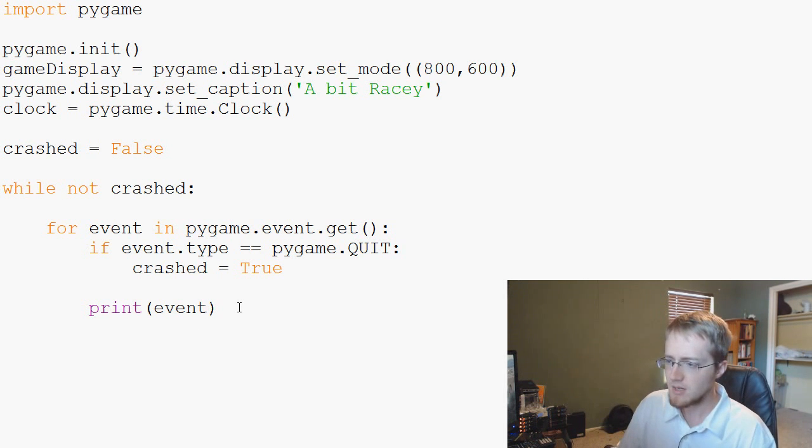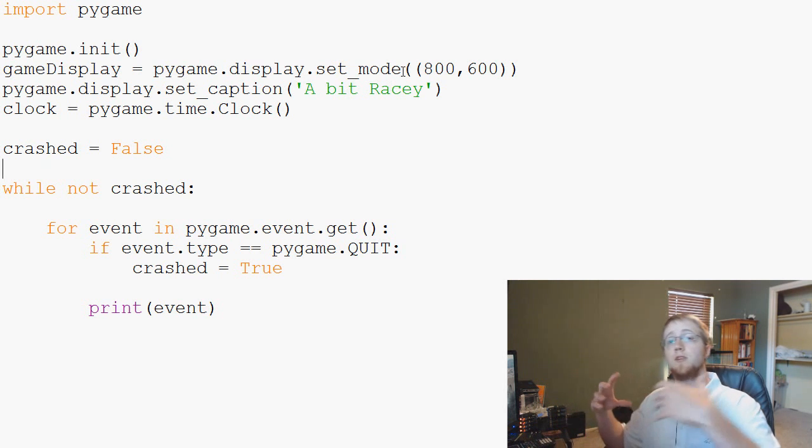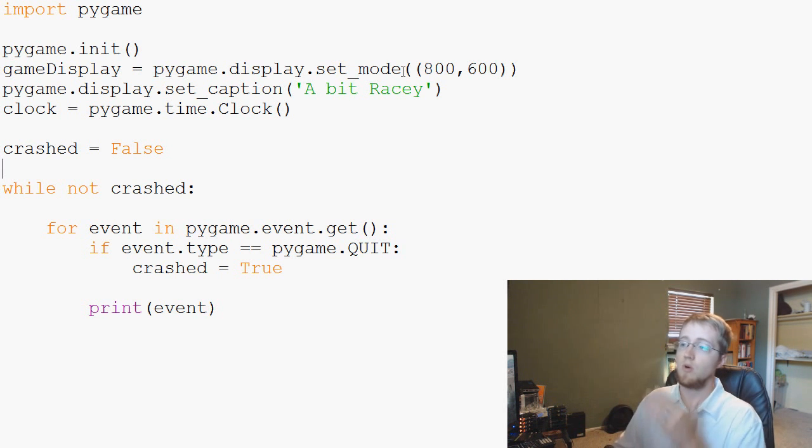so we actually need to keep the ball rolling. Up until this point, all that's happened is we've done pygame.init, so we've initiated PyGame. We've said we want our window to be this size, we want our title to be that. Here's how we're going to measure frames per second. We've not crashed yet, but if we do, we'll say pygame.quit, and then we'll just say we've crashed. We're also going to print the events that occur.